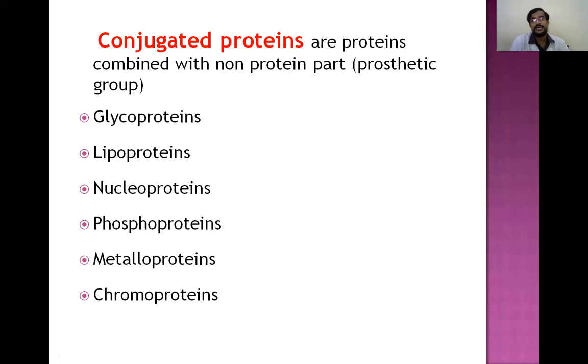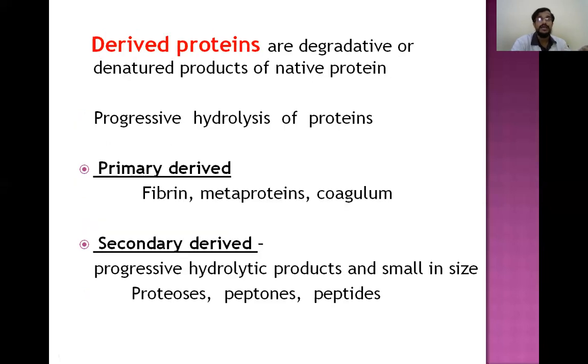Conjugated proteins. So these are the proteins which are combined with the non-protein part or prosthetic group. These include glycoproteins, lipoproteins, nucleoproteins, phosphoproteins, metalloproteins, and chromoproteins. And you have to remember the examples. And derived proteins are degradative or denatured product of the main native protein.